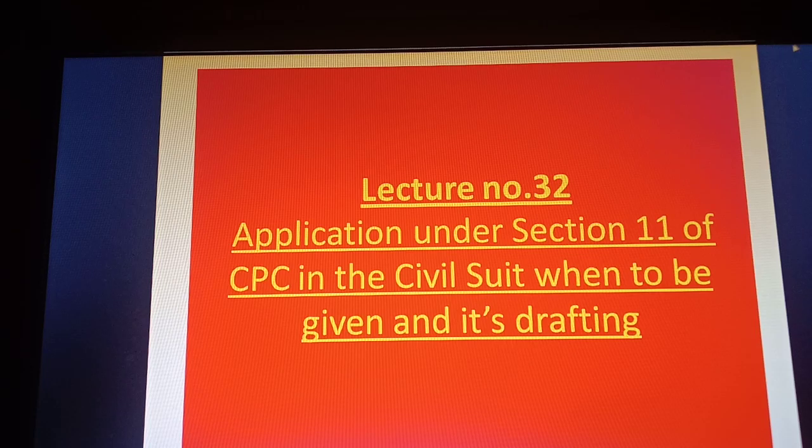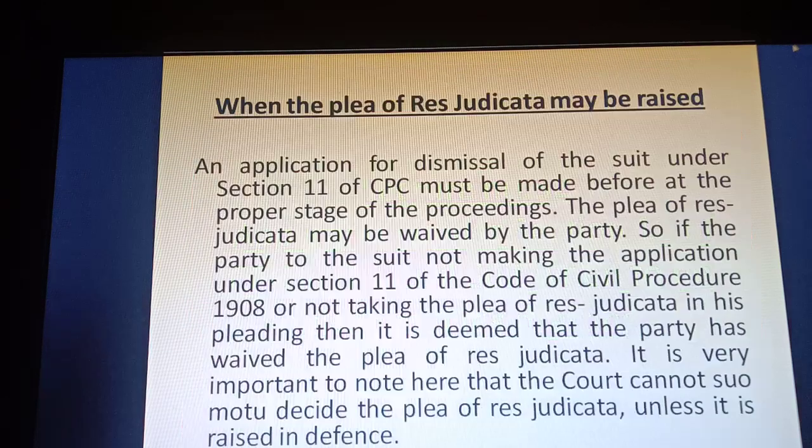Hello students, in this lecture I am going to discuss with you a very important aspect of section number 11, that is, how to draft the application under section number 11 in a civil suit, and when this application has to be filed before the civil court. Now let us start the video.